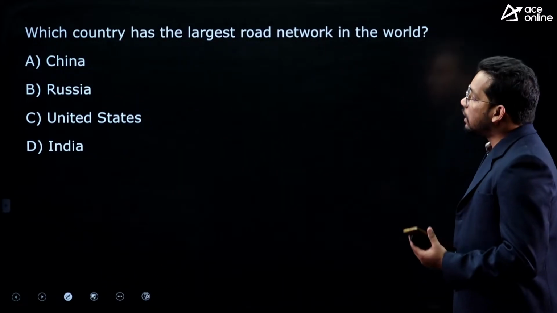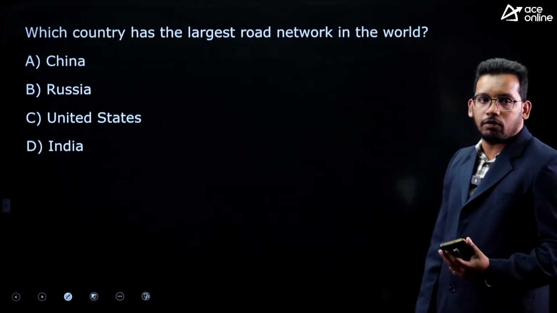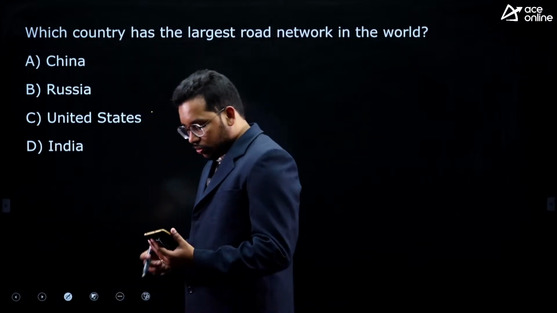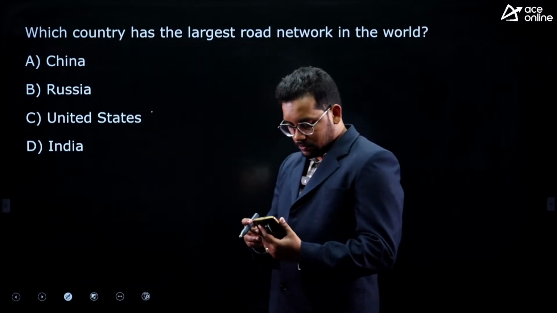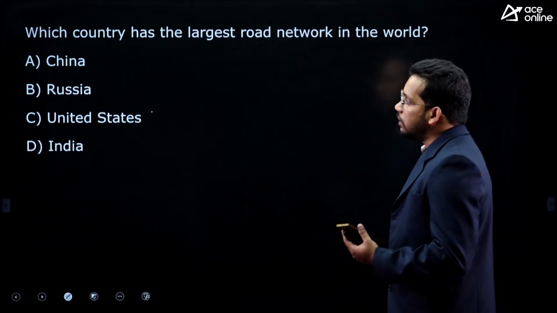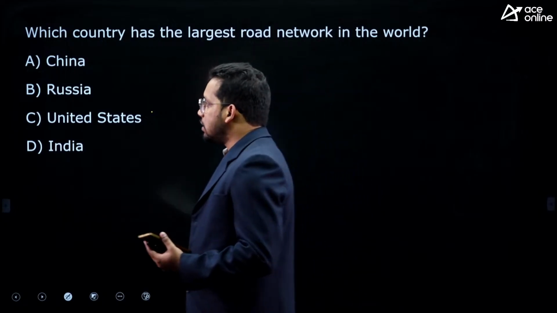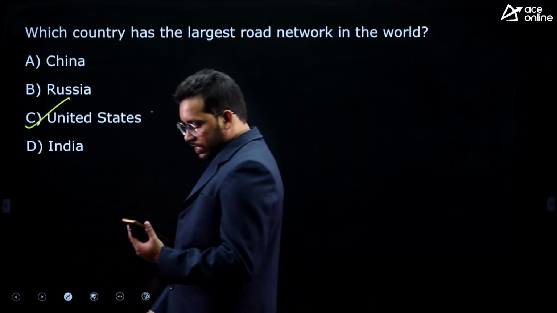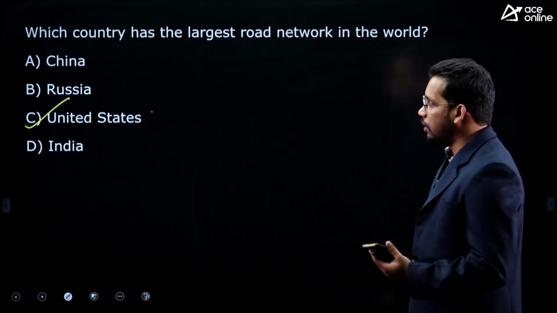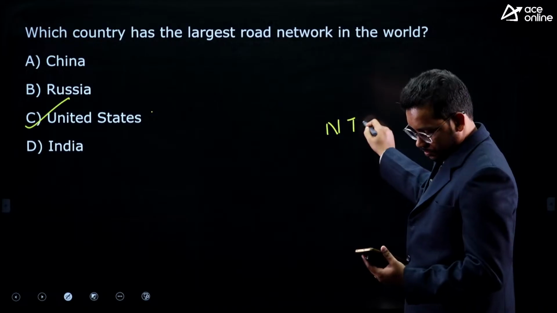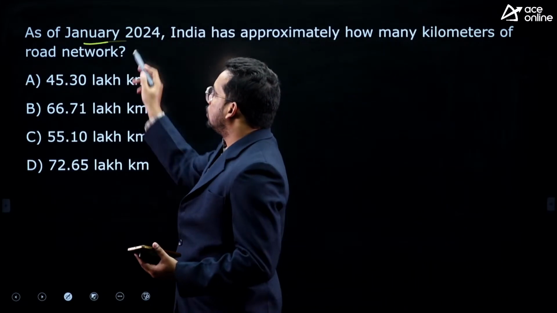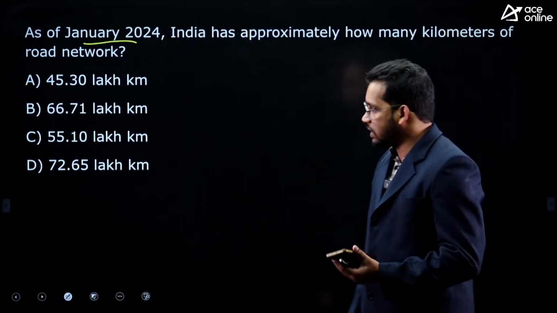Next one, which country has the largest road network in the world? China, Russia, United States, India. This is a geography question from NCERT only. So which country has the largest road network in the world? The answer is United States. Okay, USA has the highest road network in the world, right? This is a previous year question from NTPC. Yes, second is India, right? Then China.